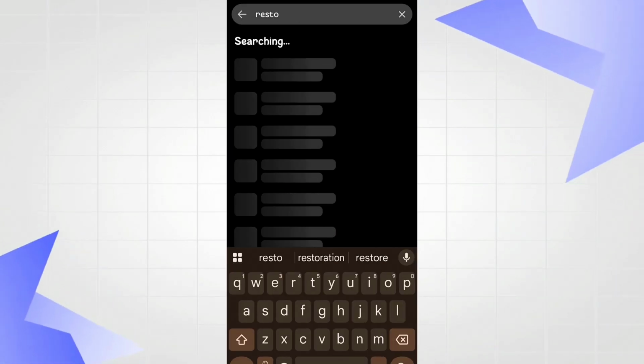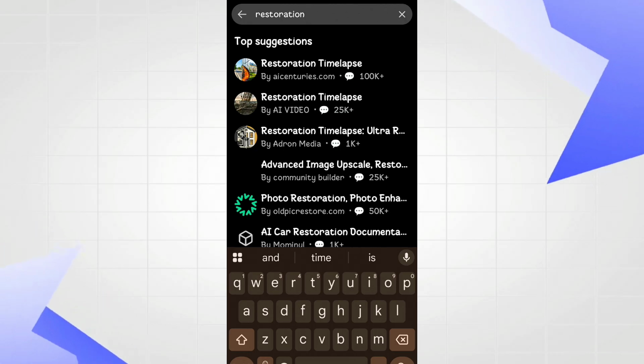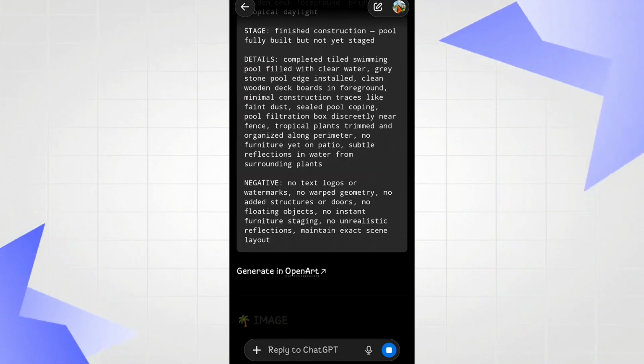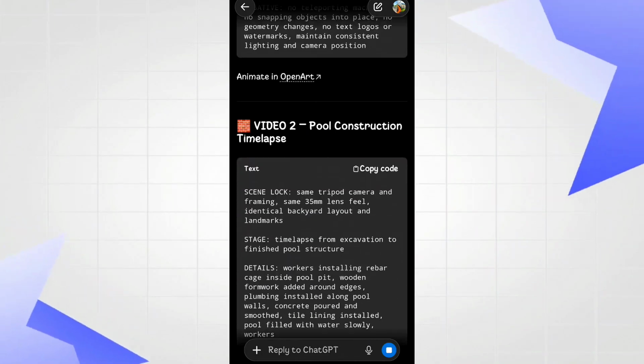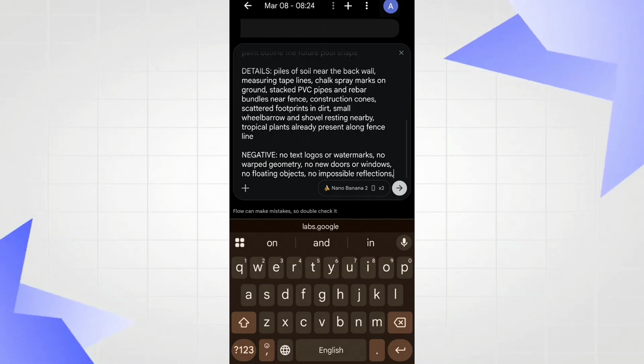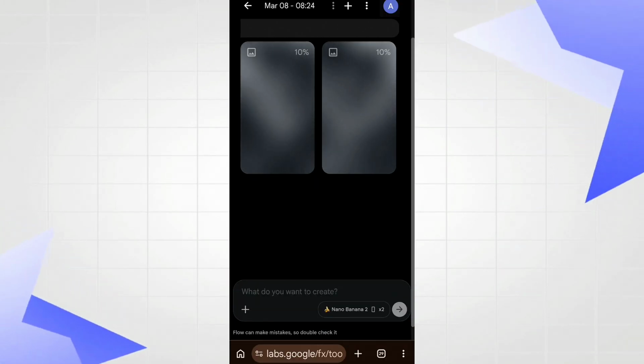Go to Apps and search for Restoration Time-Lapse. Upload your image and type Start. It will automatically generate prompts for both images and videos. Once your prompts are ready, open Google Flow and create a new project. Then simply paste the image prompts one by one.